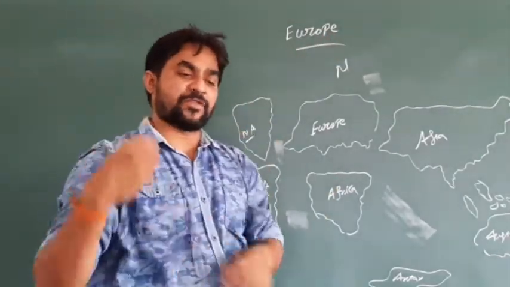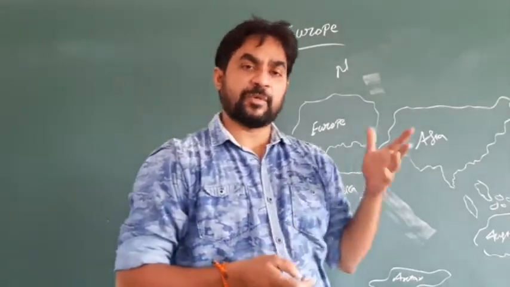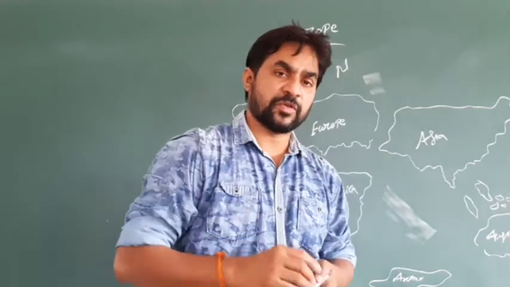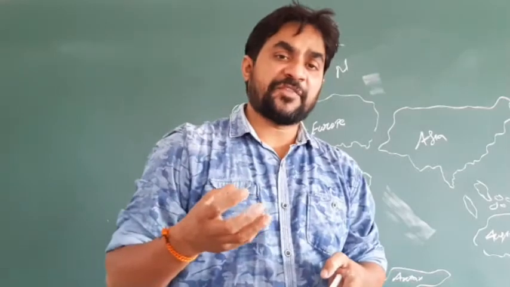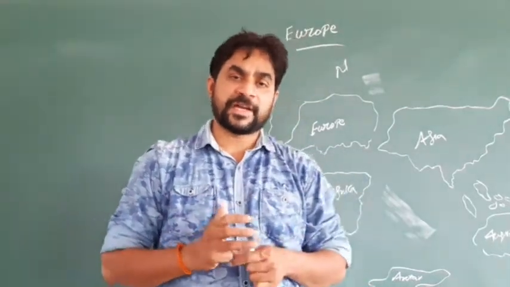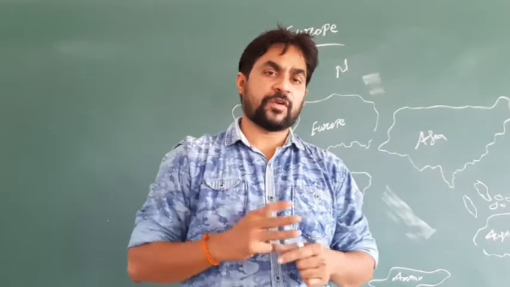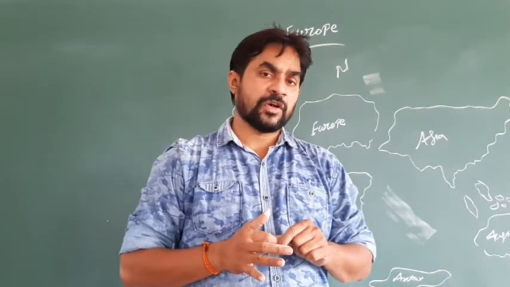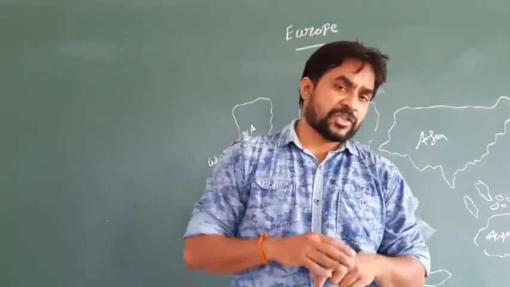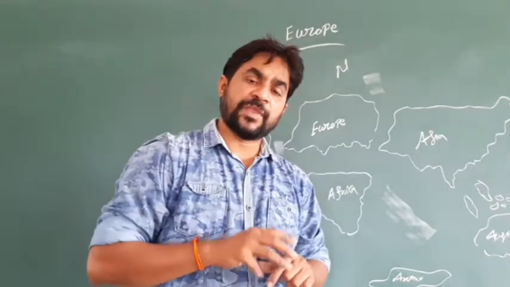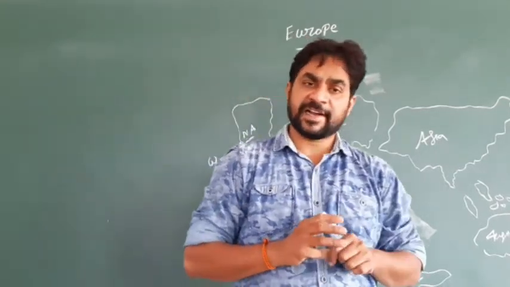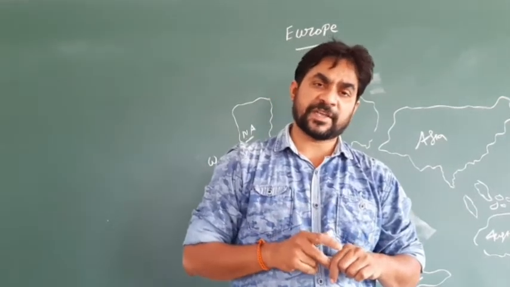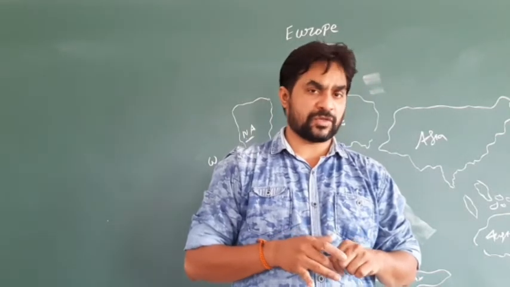So what are we learning today? Today we are learning about Europe, a continent. In the last lesson we learned what an ocean is and its related features. Based upon depth we divided the ocean into 4 parts: continental shelf, continental slope, deep sea plain, and oceanic trenches. We also learned about the movements of water, that is tides, waves, and ocean currents, and the temperature found in the oceans.